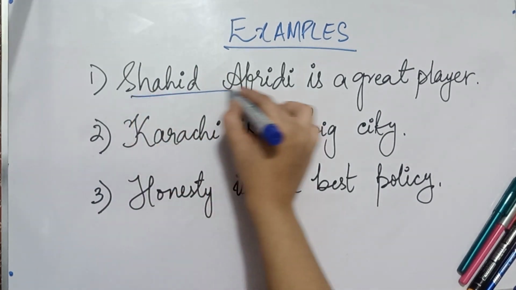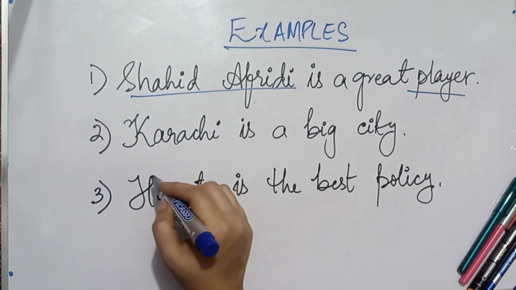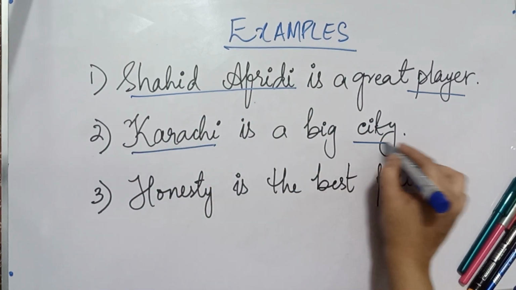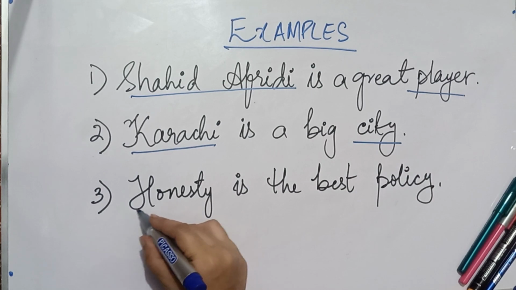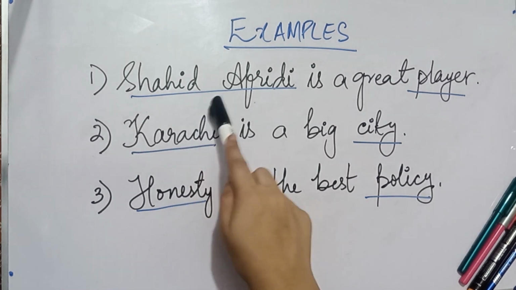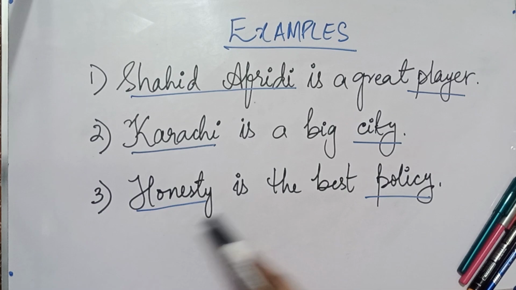Number 1, Shahid Afridi is a great player. Here Shahid Afridi and player are nouns. Number 2, Karachi is a big city. Here Karachi and city are nouns. Number 3, honesty is the best policy. Here honesty and policy are nouns and counted in the category of an idea. So these are the 3 examples of a noun.